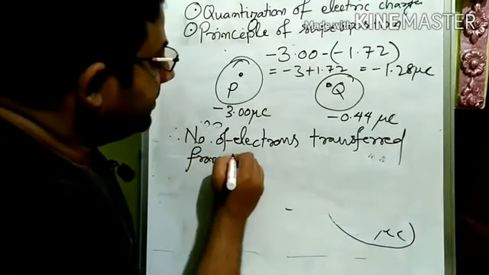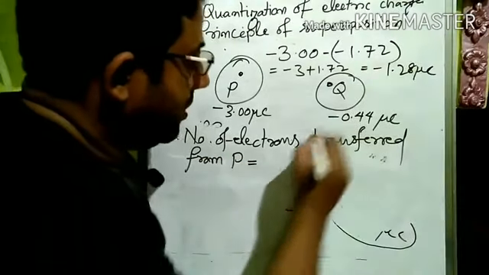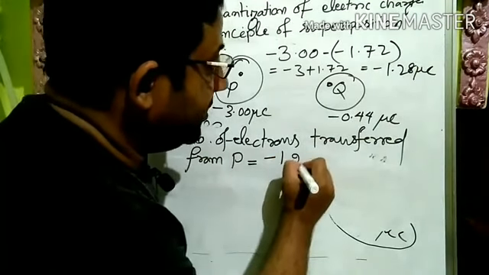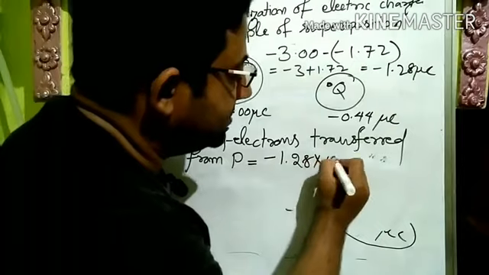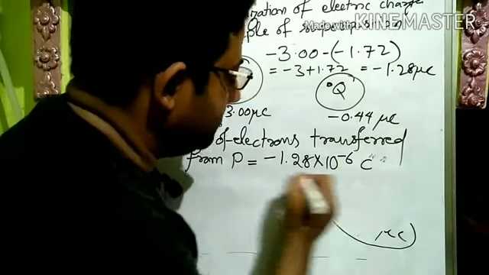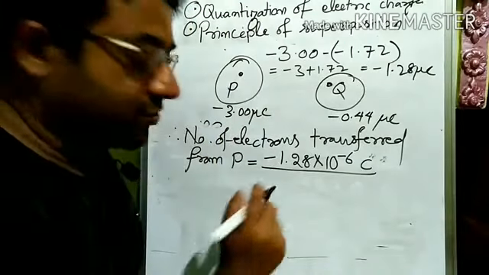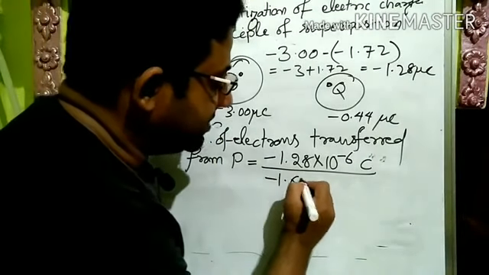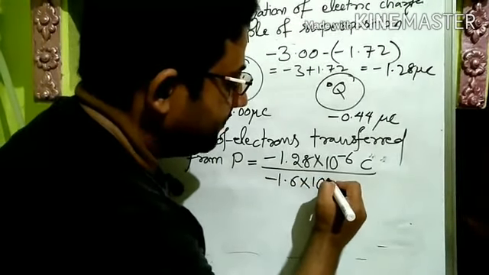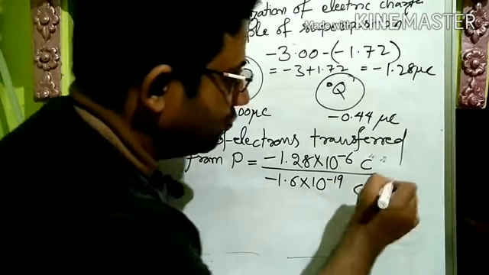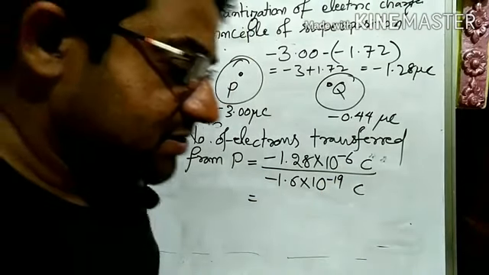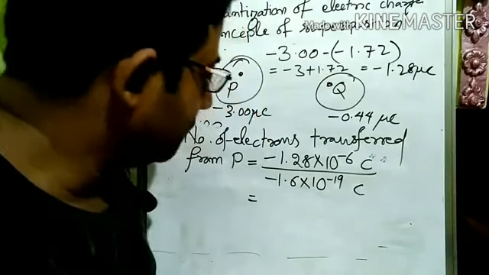from P is equal to minus 1.28 microcoulomb, that is 10 to the minus 6 coulomb, divided by, what is the charge of one electron? Minus 1.6 into 10 to the power minus 19 coulomb. And this answer you calculate yourself.